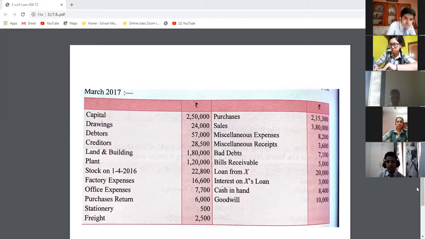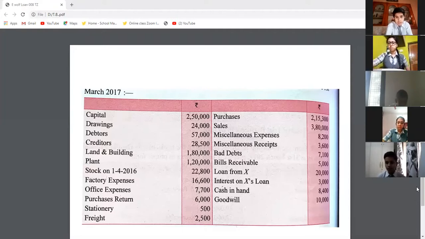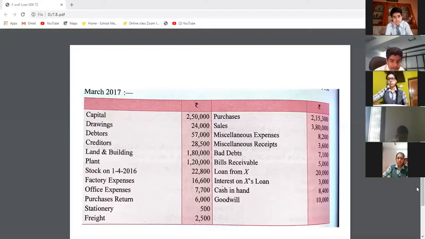Now Tanish, where to write bad debts? In debit side. Why? Bad debts is our expense, as we will not receive the given amount.